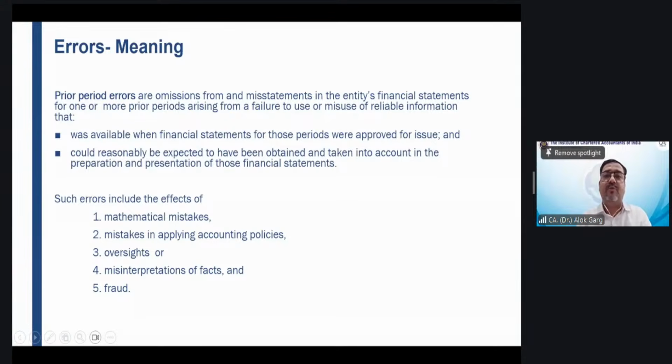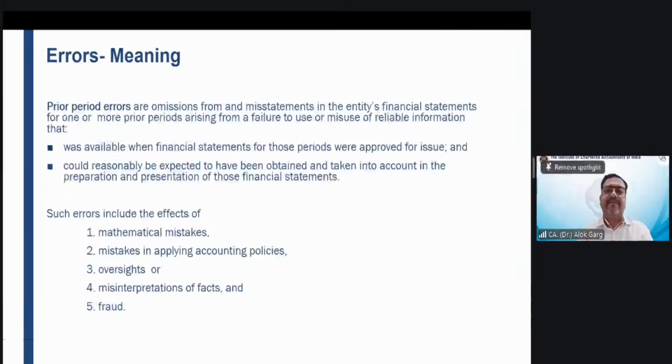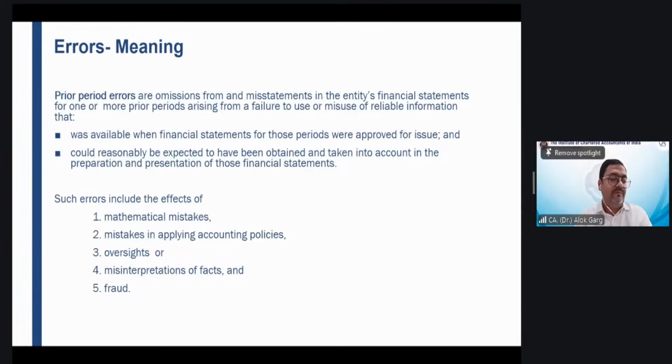Friends, let's talk about errors. When I talk about errors, will the standard tell you how to make an error or how to correct an error? This standard tells you how to correct an error, not how to make an error. So friends, the standard gives you how to correct an error.